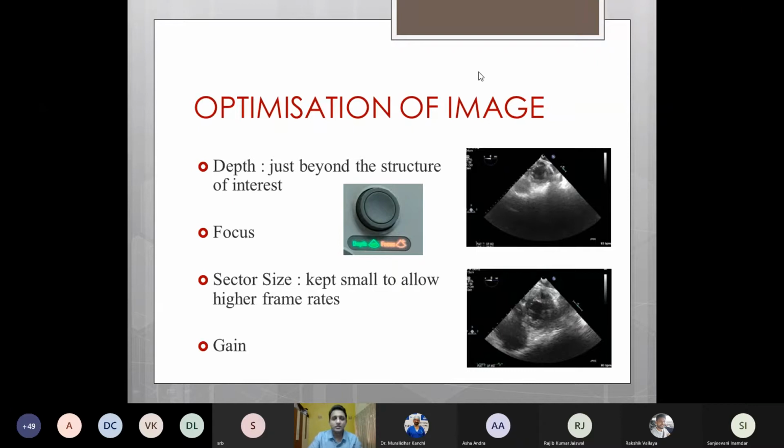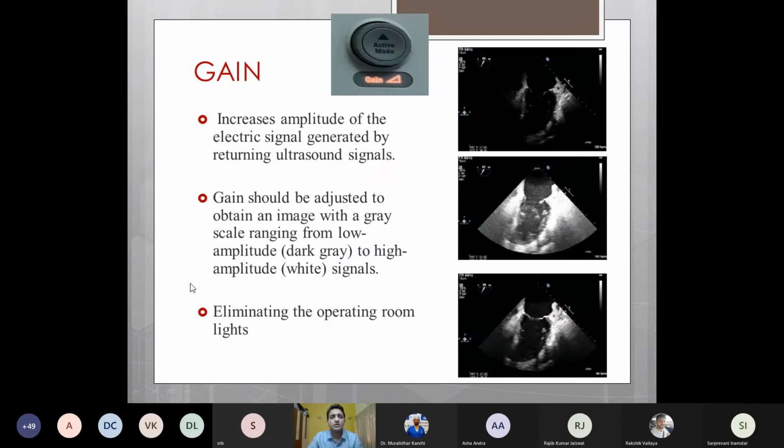So this brings us to the optimization of image. We have already learned that we need to select a depth which is just beyond the structure, use focusing to focus on that particular structure of interest, decrease the sector size to allow higher frame rates, and finally we have to set the correct gain setting. So gain is nothing but a setting which increases the amplitude of the electrical signal generated by the returning ultrasounds. It should be adjusted such that we get a gray scale wherein the low amplitude is seen as dark gray and high amplitude is seen as white signals.